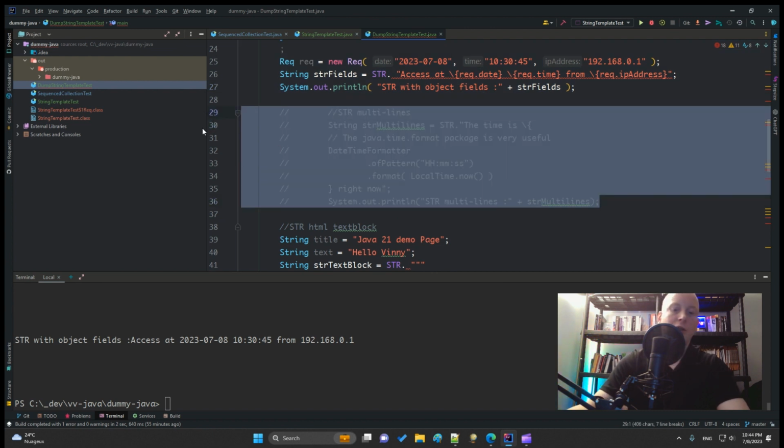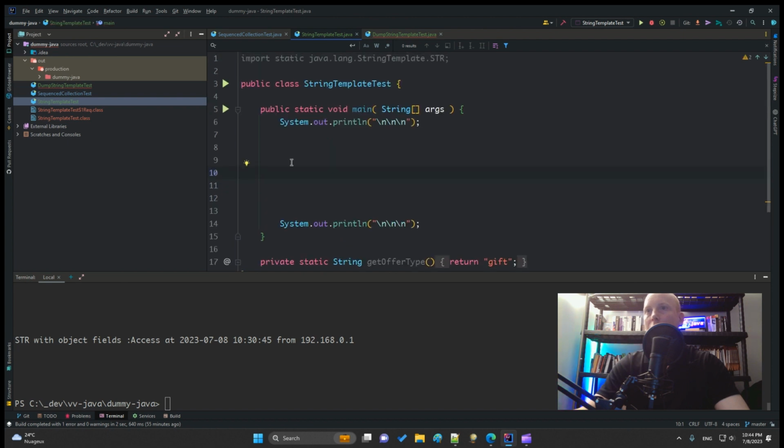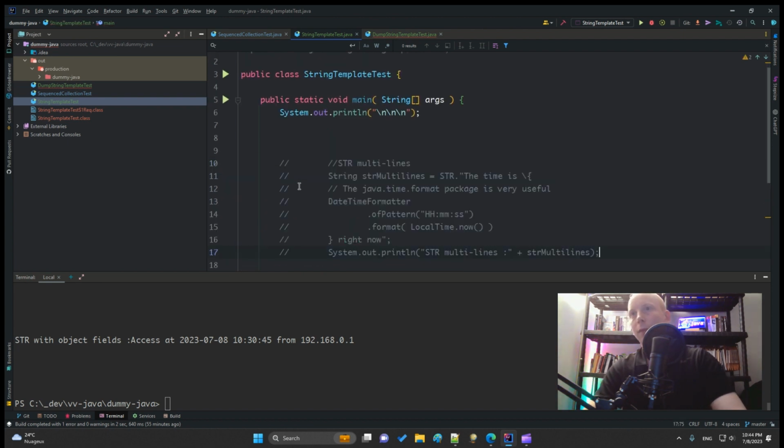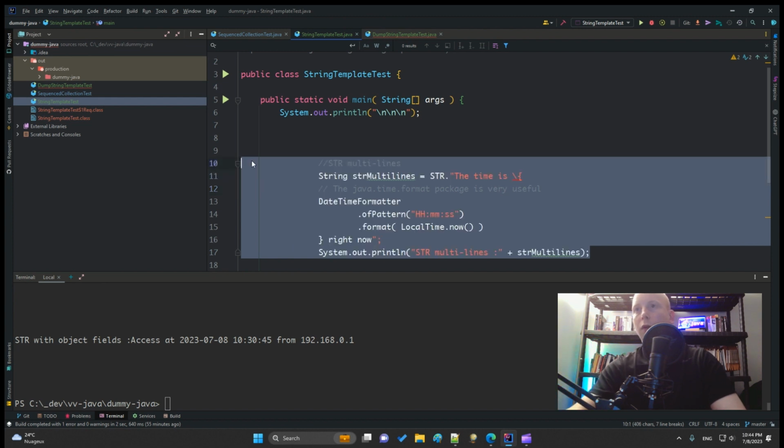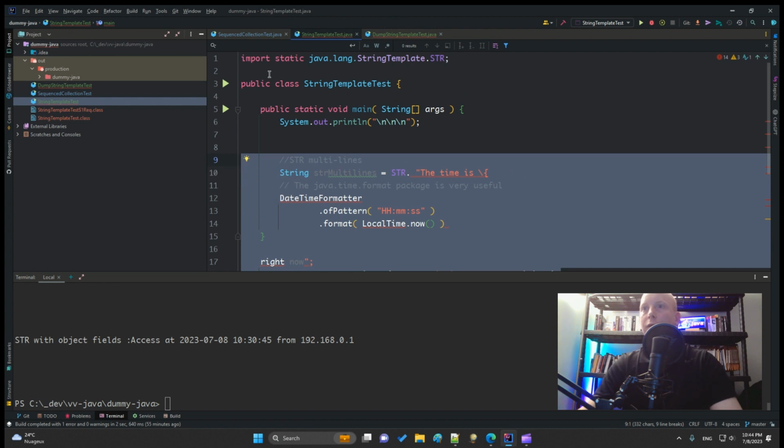Because IntelliJ does not support the feature yet, we will have a little problem of indentation with this one.